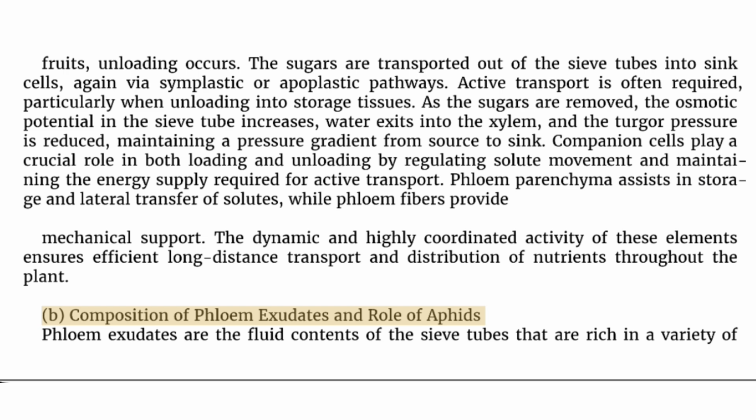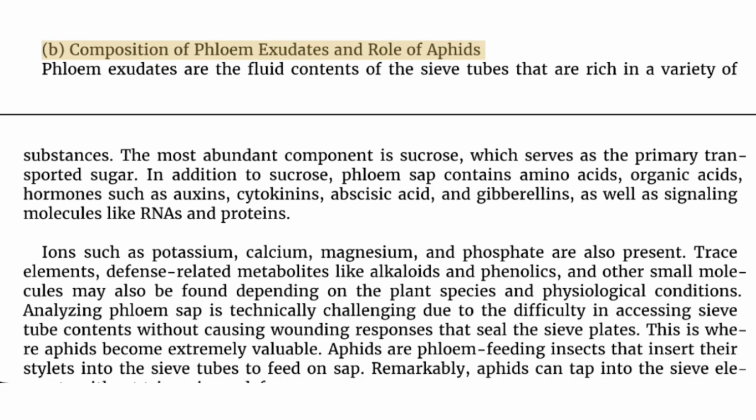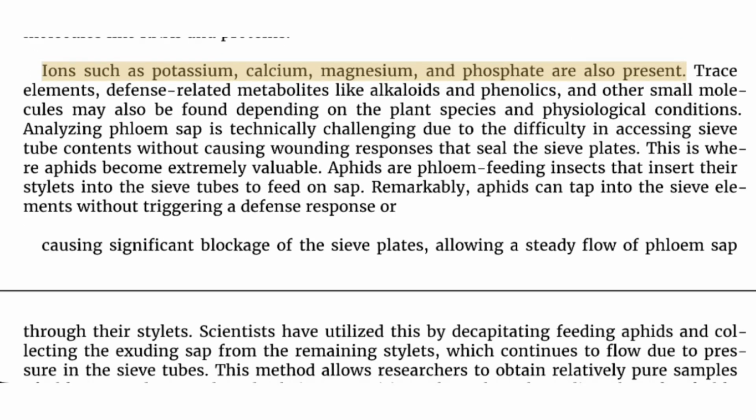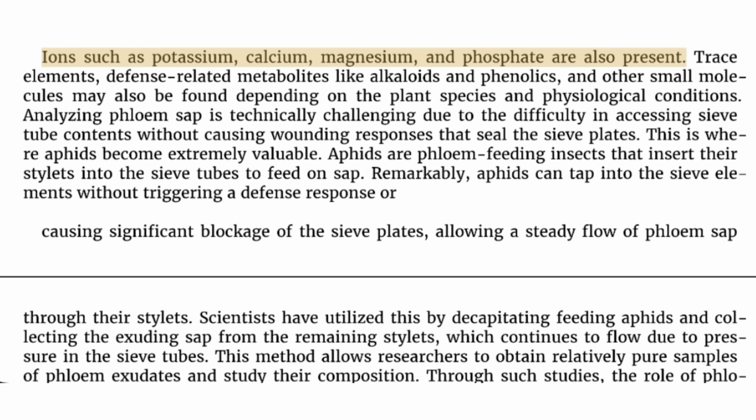B. Composition of phloem exudates and role of aphids. Phloem exudates are the fluid contents of the sieve tubes that are rich in a variety of substances. The most abundant component is sucrose, which serves as the primary transported sugar. In addition to sucrose, phloem sap contains amino acids, organic acids, hormones such as auxins, cytokinins, abscisic acid, and gibberellins, as well as signaling molecules like RNAs and proteins. Ions such as potassium, calcium, magnesium, and phosphate are also present.